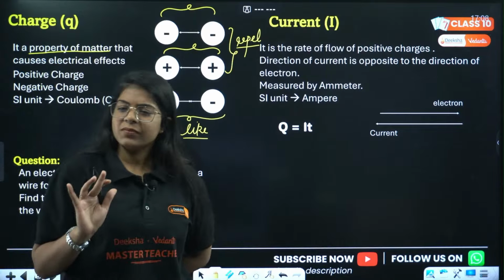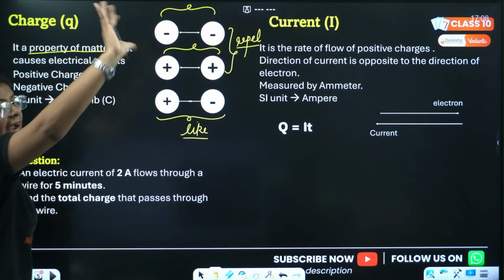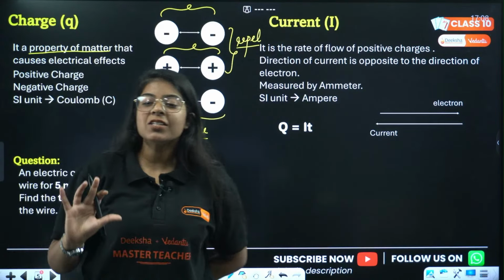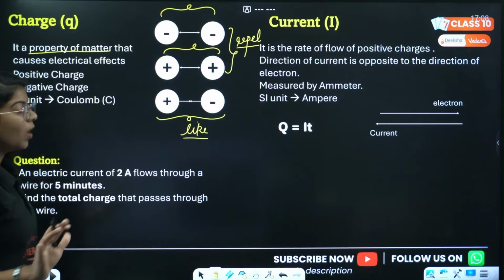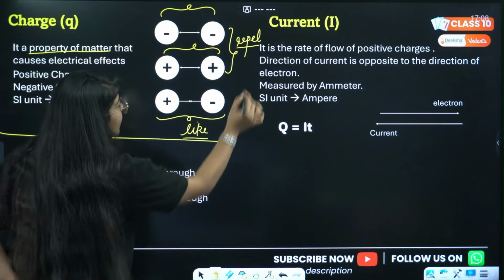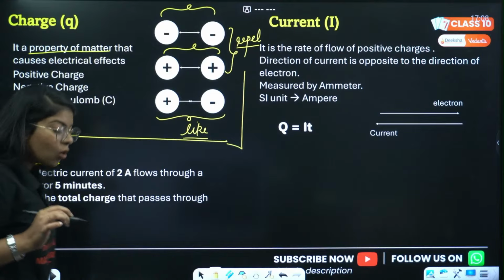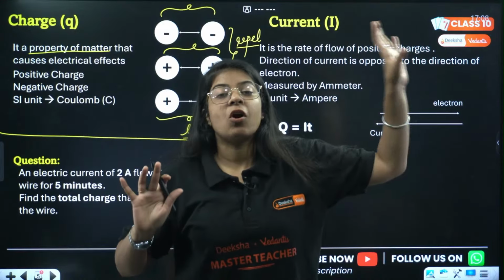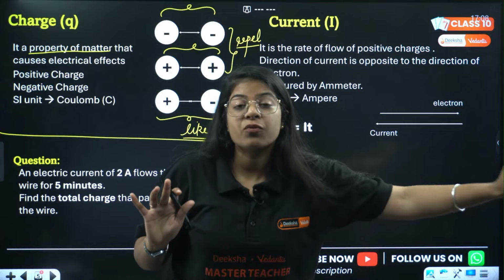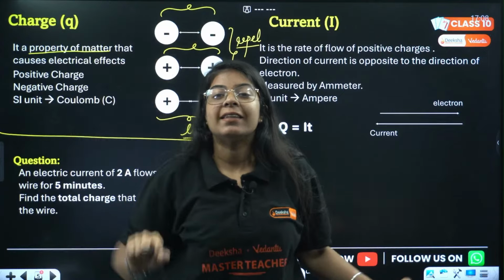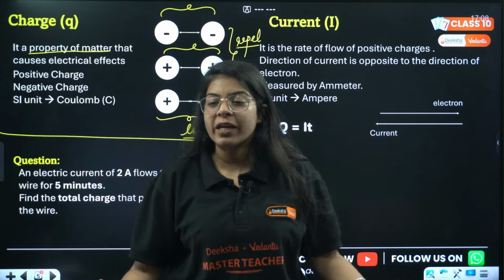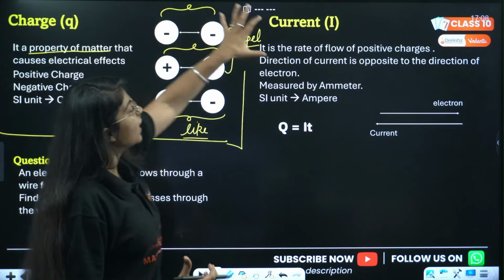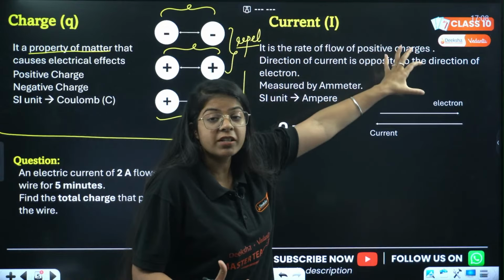Okay. Now this is done, and everyone in my class knows the unit of charge, that is Coulomb, right? Then charge is done. Next we'll move on to current. Now when this charge moves, when the free electron or this charge runs from the switch to the fan, that means current is flowing. Done. So current is the rate of flow of positive charges.